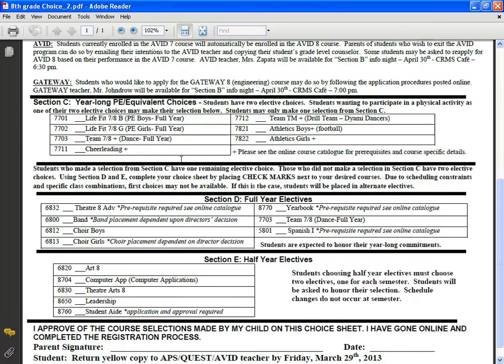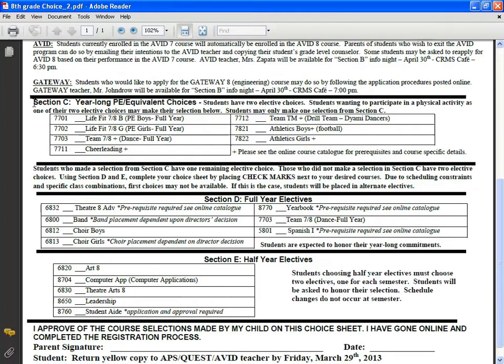We then come down to Section C. Remember, students in 8th grade have 2 elective choices, and I really mean 2 elective choices. In the 6th grade they had 2, but one of them was spent in PE. In the 7th grade they had 2, but one of them was spent in PE. In the 8th grade, that PE requirement is complete. So if students want to choose something from Section C and spend one of their electives in Section C, it is completely up to them. They no longer are required to fulfill that requirement. They've already done that in 6th and 7th grade.